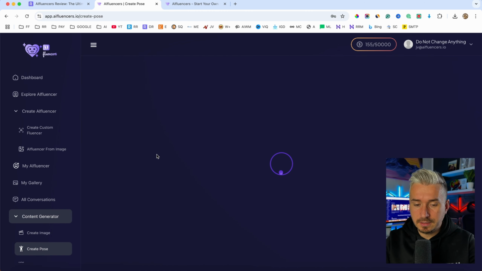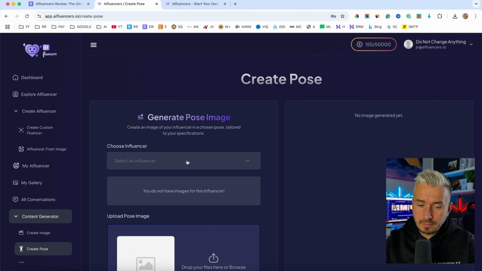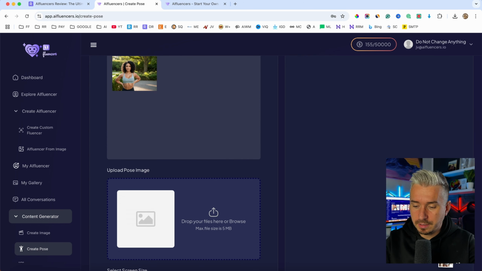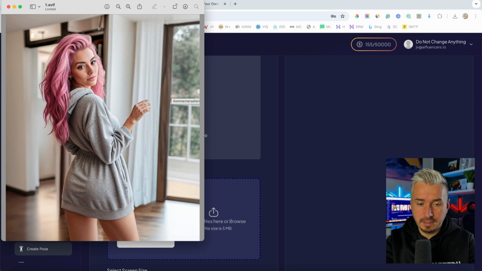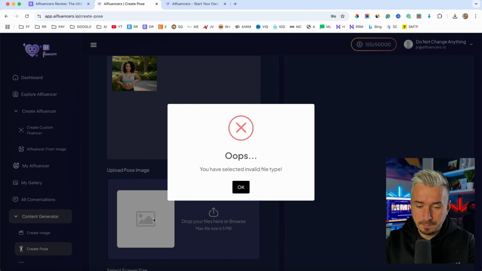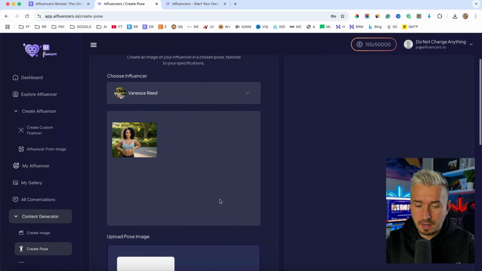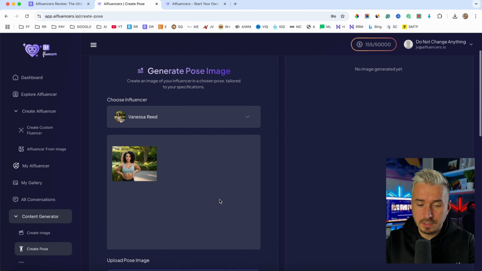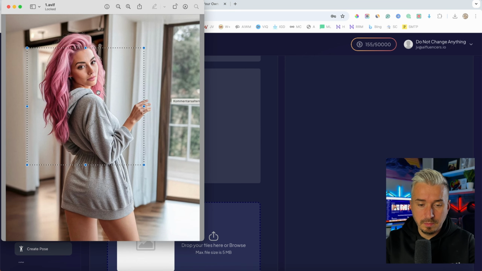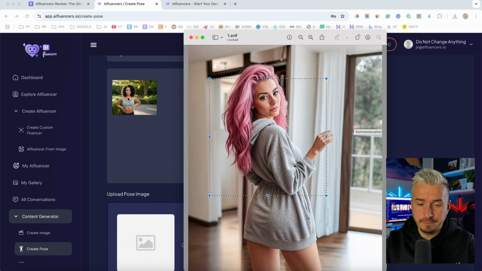Now we have here create pose. In this case, with create pose, essentially you can select the influencer and you can upload an image. Let's say for example this image here, and it's going to replicate the exact pose of this image, right? So let me see if I can add this in here. Yeah, invalid file, so I can't do that. But essentially, this is what it does. It's going to be this image, this pose, but with her face and body and stuff like that.